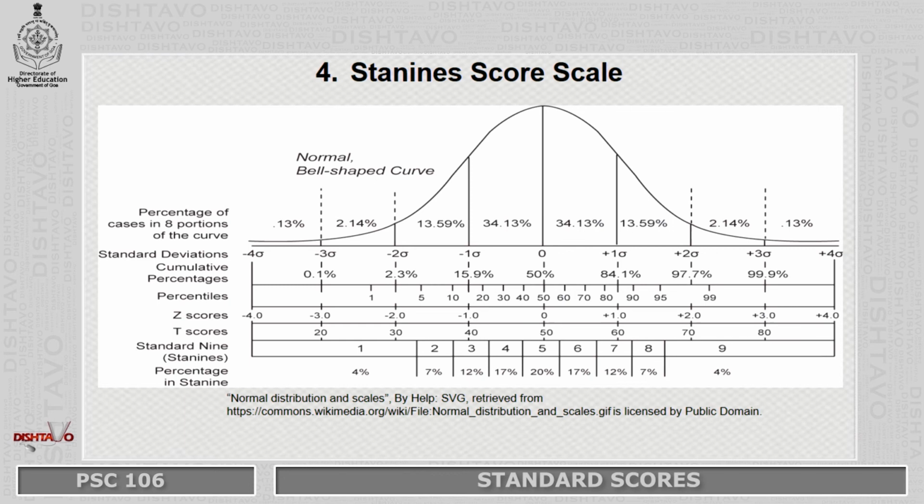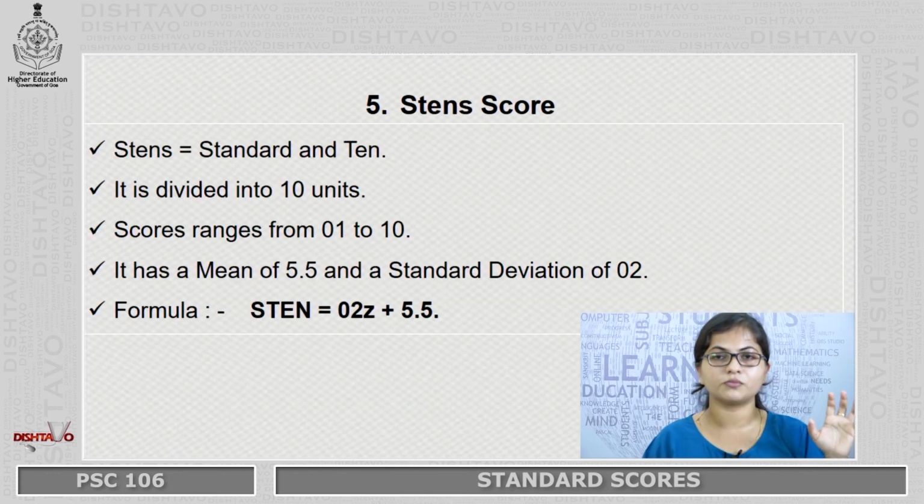Now you can see again that we have the Stanine score scale over here, and you can easily transform your raw score to the Stanine score scale. So if you have attained a raw score that falls 2 standard deviations above the mean, that is, this is your mean, and it falls 2 standard deviations above the mean, that means it corresponds to a Stanine score of 9, and your Stanine score after transformation is 9.